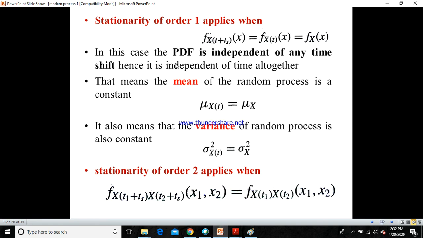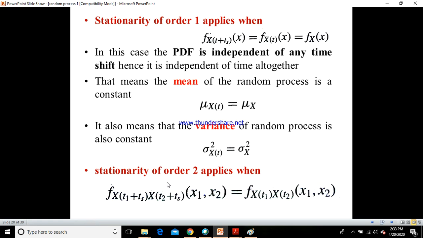So what does this mean? In this case the PDF is independent of any time shift, hence it is independent of time altogether. So the mean would be mu x and the variance would be sigma x square. This is nothing but the single random variable we have seen. So stationarity of order 1 is related to the single random variable. This single random variable PDF we saw already in module 1 when discussing mean and variance. This mean and variance is simply a constant, related to a single random variable when you take stationarity of order 1.